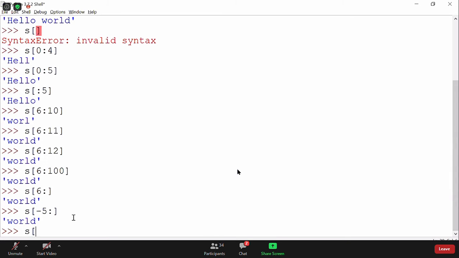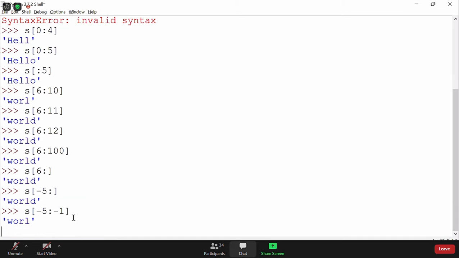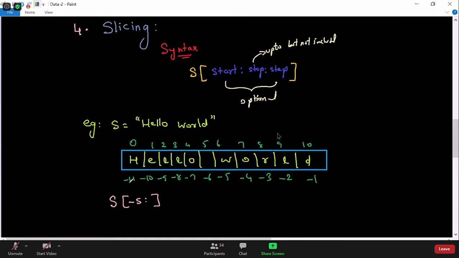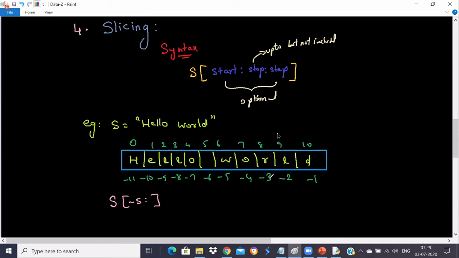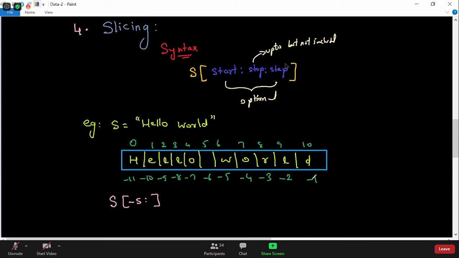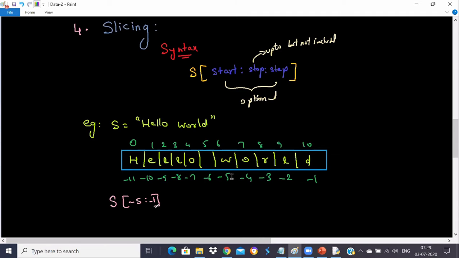When I say s[-5:-1], WORL, very good. Minus 1 will not be included, so that's why we need to be careful. So s[-5:] will print you from minus 5 to minus 1. s[-5:-1] will print you up to L but not D. So that way you need to be careful about it.